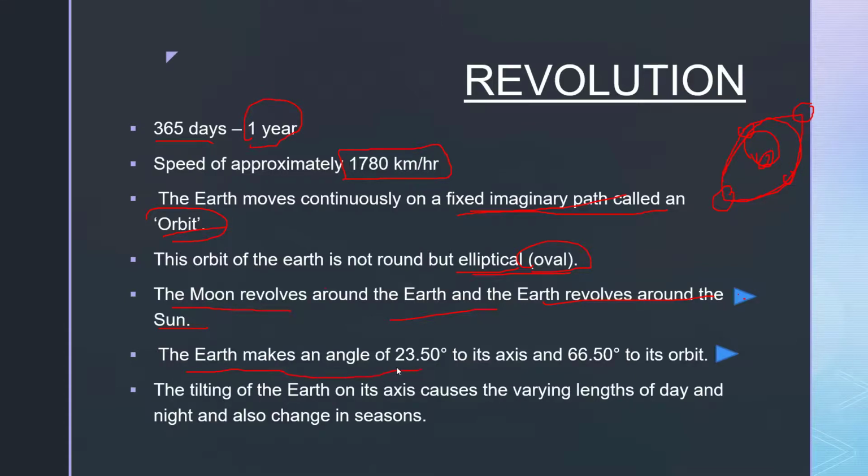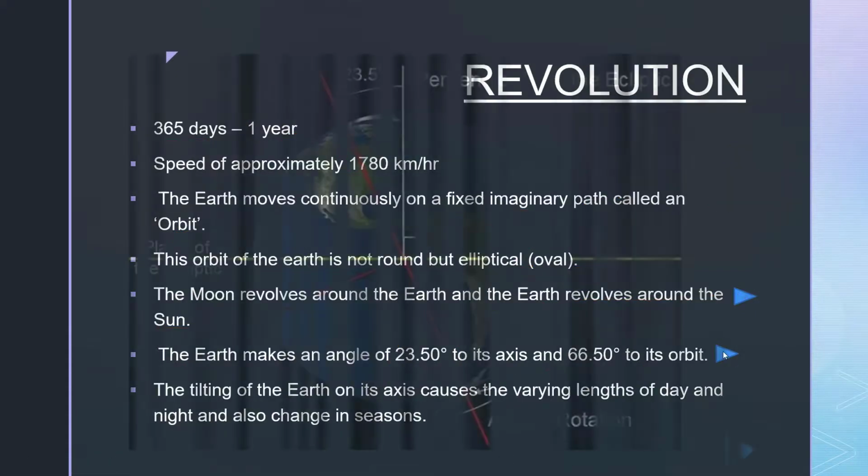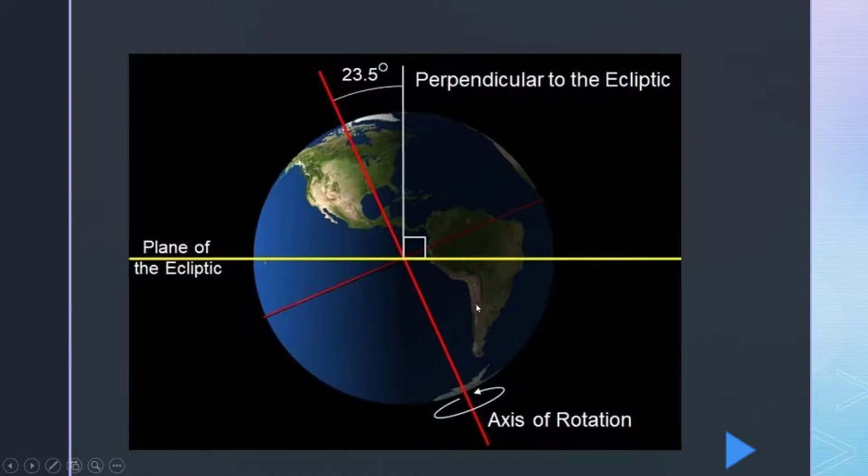The Earth makes an angle of 23.5 degrees to its axis and 66.5 degrees to its orbit. Here on this image you can see this is the orbit, this is the axis, and this is the 90-degree angle. This is the perpendicular to the orbit. Now here you can see this axis makes an angle of 23.5 degrees to the perpendicular.